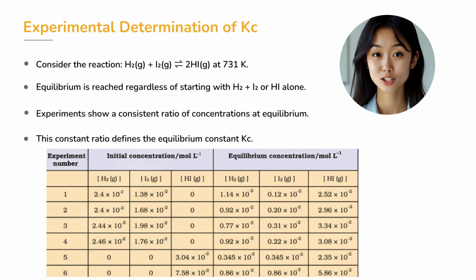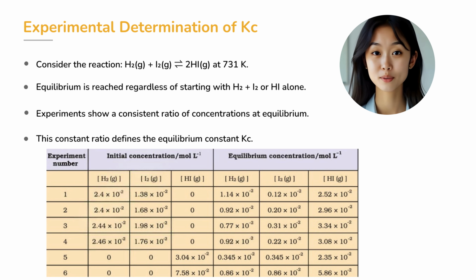To see this in action, let's take the reaction between hydrogen gas and iodine gas forming hydrogen iodide gas at 731 Kelvin. Whether you begin with hydrogen and iodine together or with hydrogen iodide alone, the reaction mixture always stabilizes to the same ratio of concentrations.